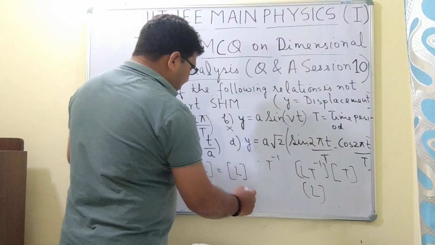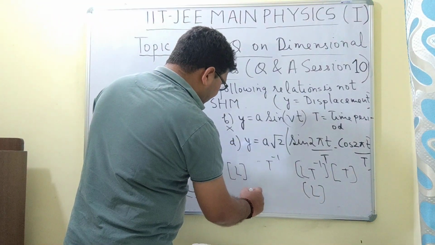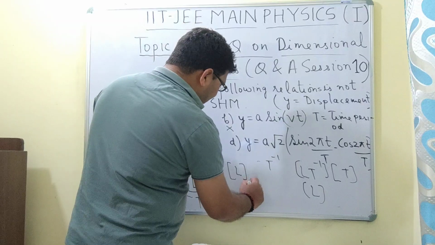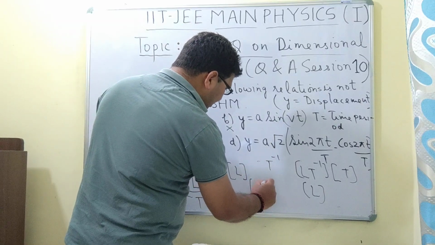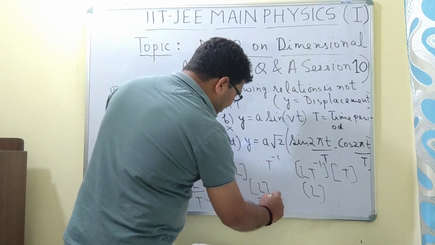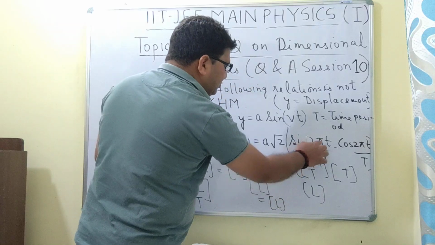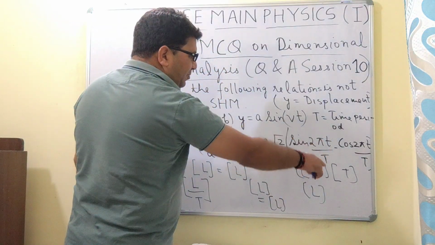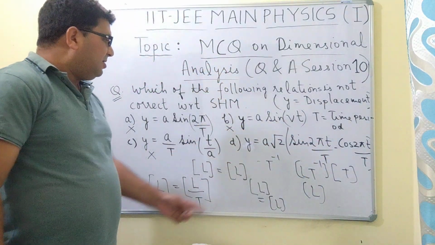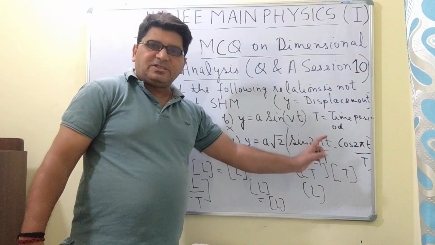Now let's come to the fourth option, that is D. Here the dimension of y is L, and the dimension of a is also L, and in sine 2 pi small t upon T and cos 2 pi small t upon T, the term 2 pi small t upon T is dimensionless.